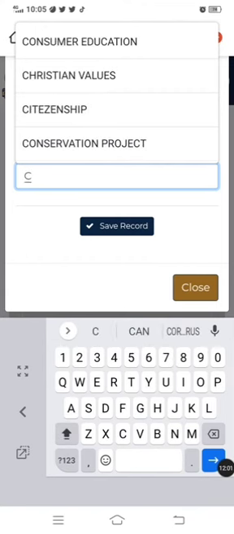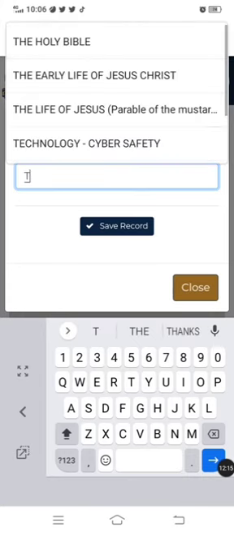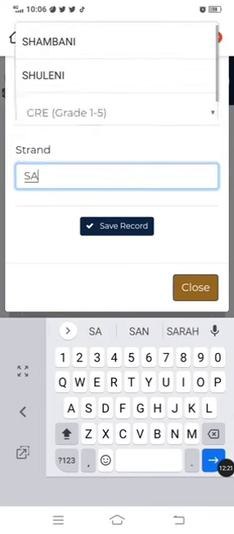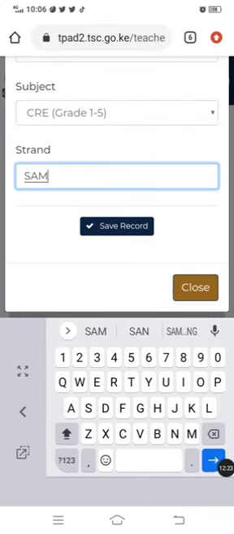As you can see, once you start typing, the system gives you suggestions of what you have previously written as your strand. So if none of what you want to write today appears there, you are going to type it. So let's say, for example, I wanted to write the life of Jesus Christ. It's there. Let's say, for example, I wanted to write Samson. You see it's not there. So once I start typing Samson, it will appear. But the system gives you suggestions.